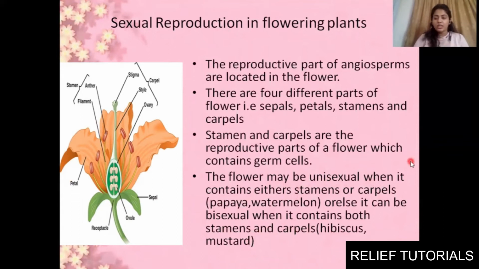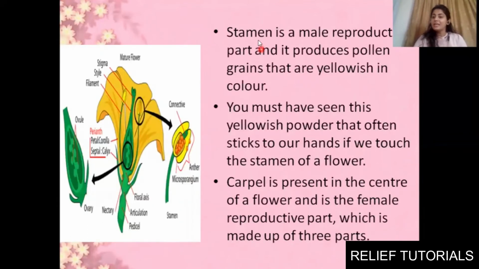Fine, moving towards the next slide. I hope you are getting these points clearly. Okay, stamen is the male reproductive part and it produces pollen grains that are yellowish in color.